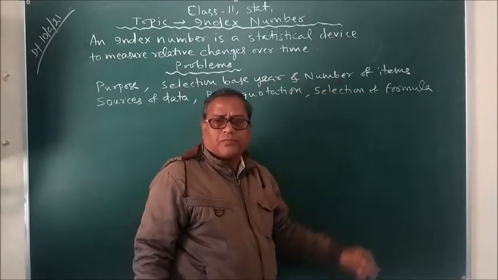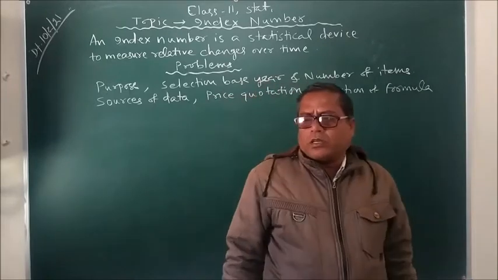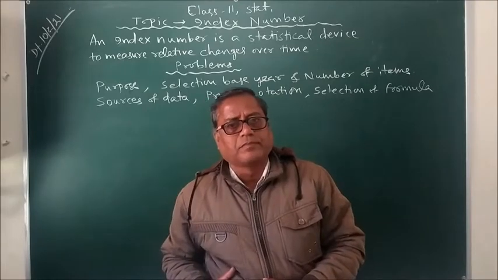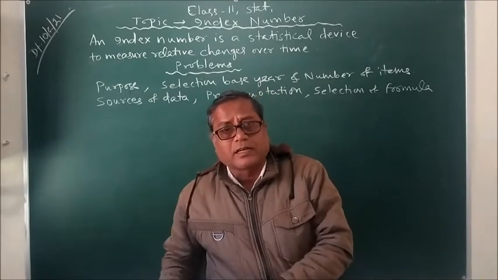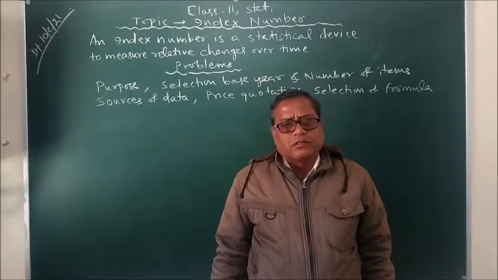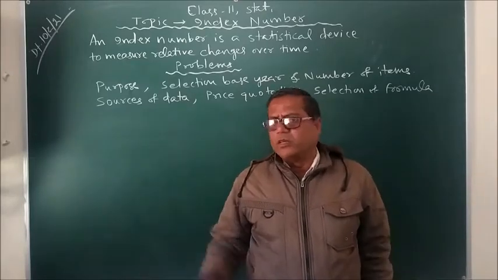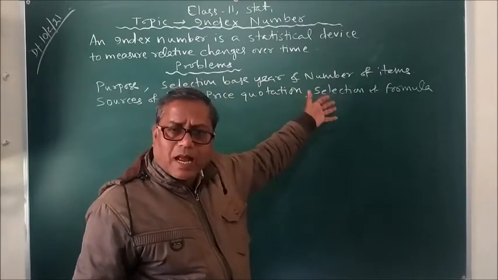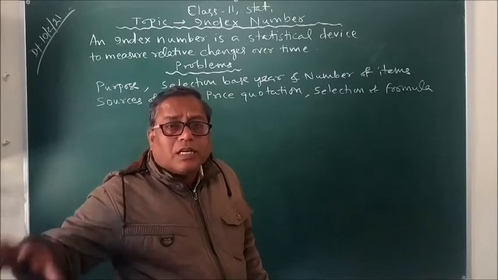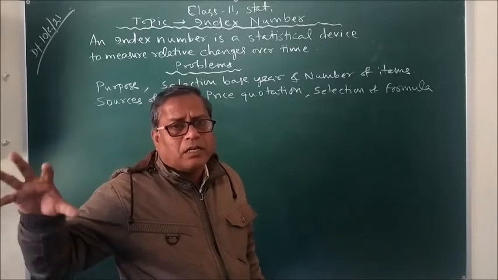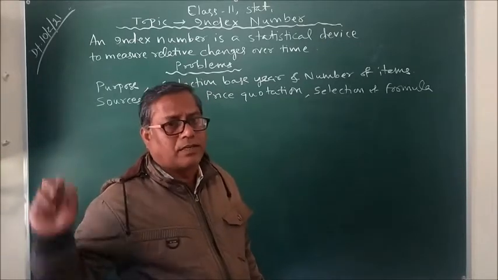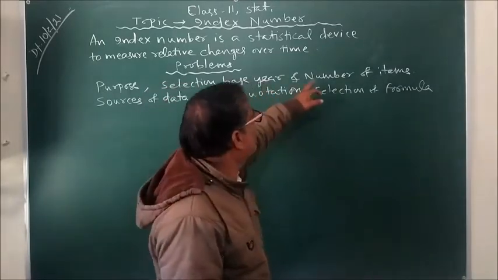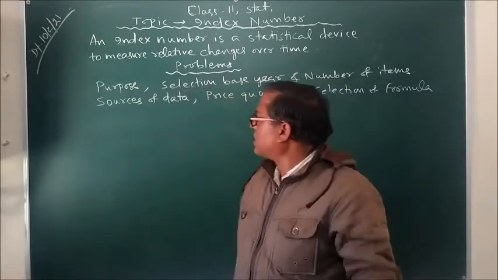The number of items. Suppose we consider things consumed by us, prices we must take, data we must collect. So while collecting that, how many things? We consume more than 100 things, but prices of all goods and services we cannot add in the study of the index number. We have to limit them. We have to keep them between 20, 25, 30, something like that, so that it would not be very bulky. So, number of items is another important selection.